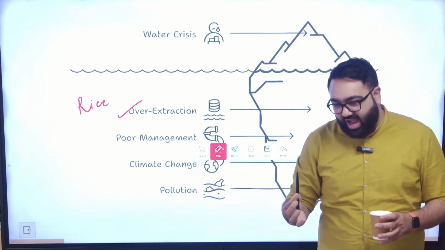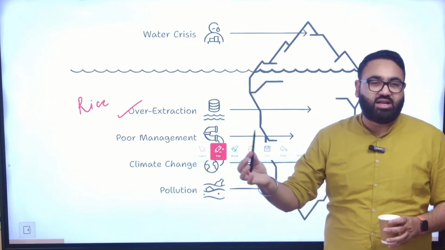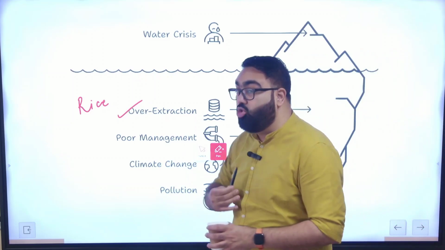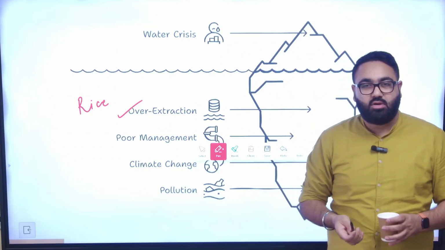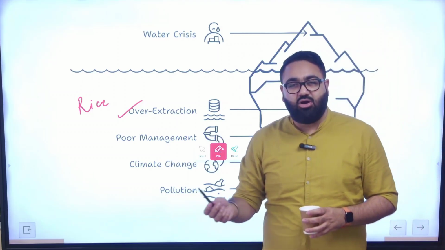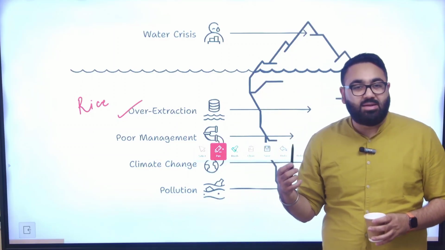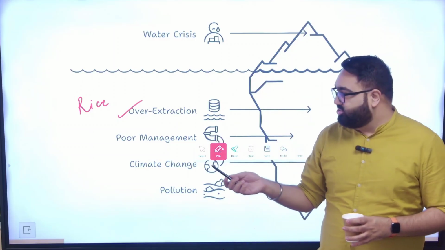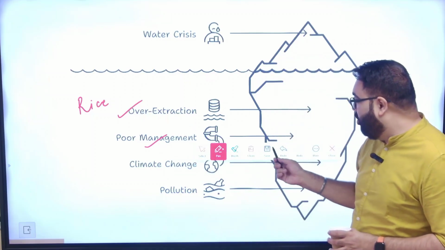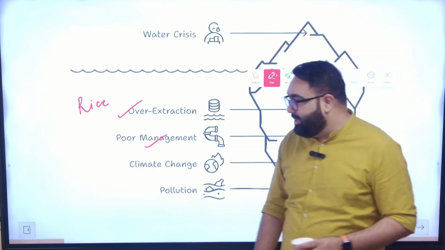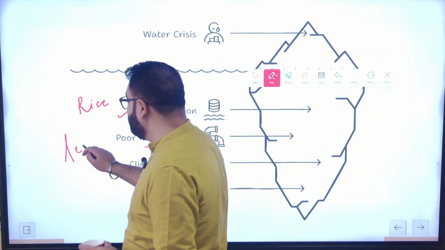So essentially when I as a country am exporting rice to some other country, I'm not just giving them rice, I'm giving them my own groundwater. Try and understand this. The groundwater that I extracted to grow rice, I'm selling it away. That is a big problem. There's also poor management. You might be surprised to know that a lot of water in India gets wasted just because of leaky pipes.